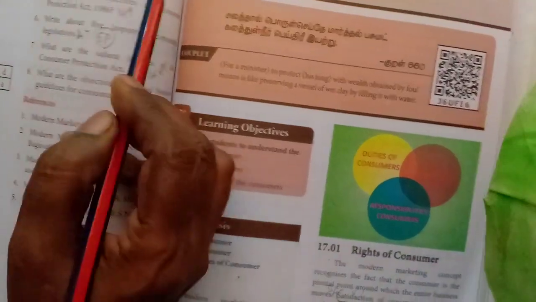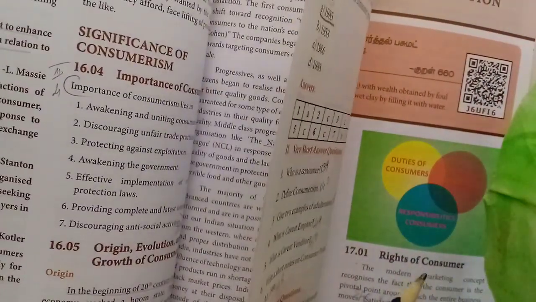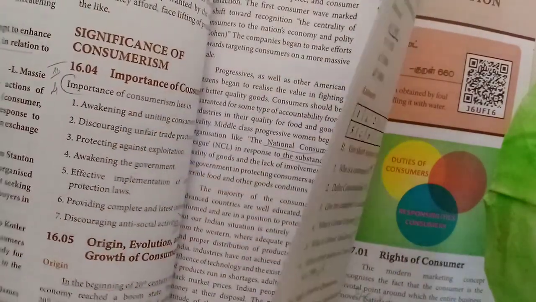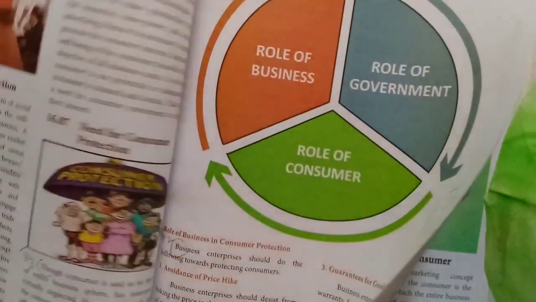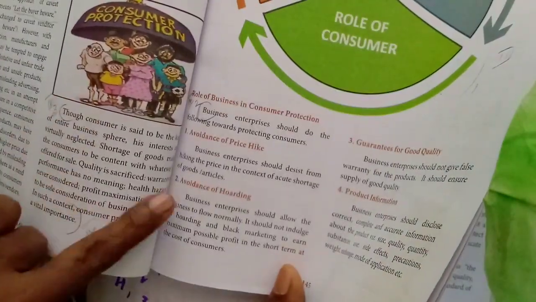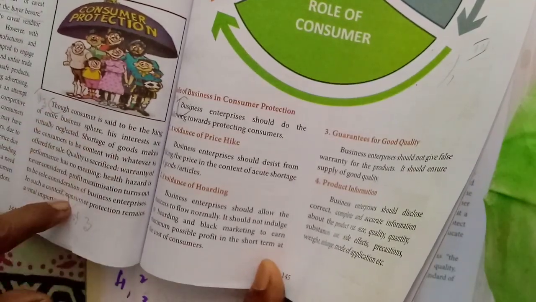Then, need for consumer protection. For this one, you can write the importance also. Otherwise, they have given one separate heading. Okay, this is also very simple, but not point-wise, paragraph-wise. You have to write point-wise. Okay, this paragraph you mark.